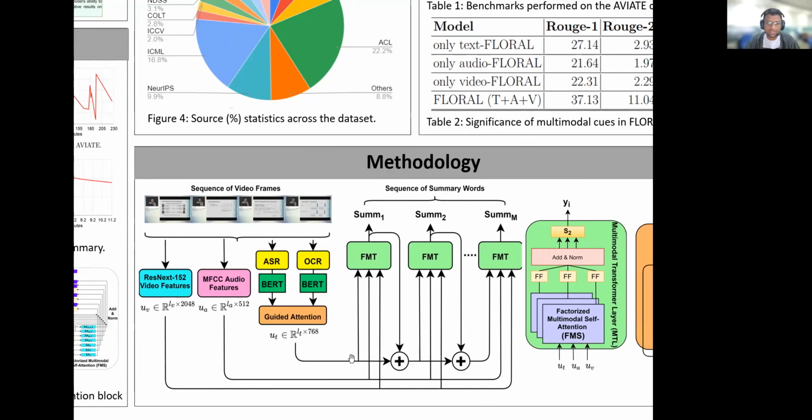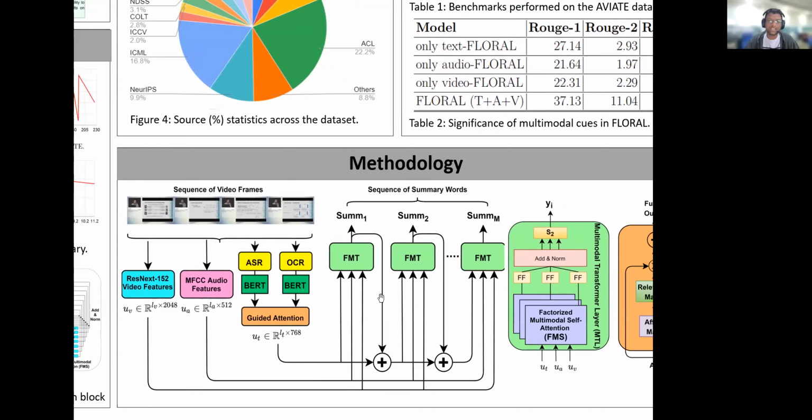We pass all these three features into a FMT model where we predict a single token. This is a decoder-only language model, and the task of the language model here is to just predict a single word, a single token, based on the input that it has received.